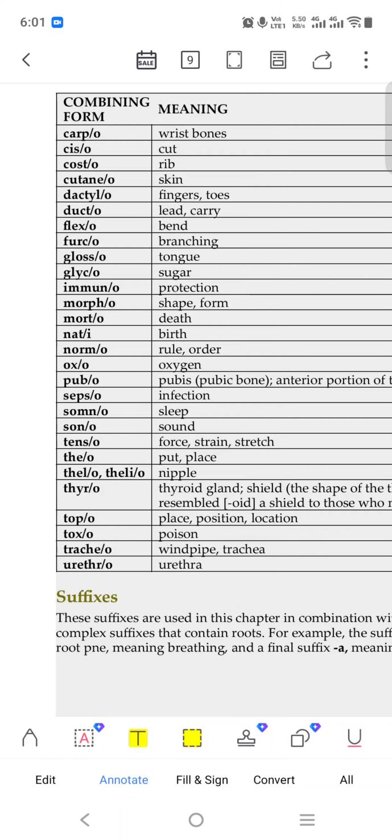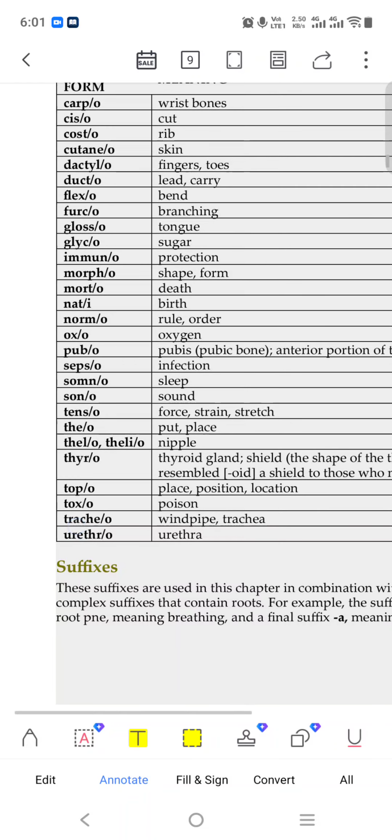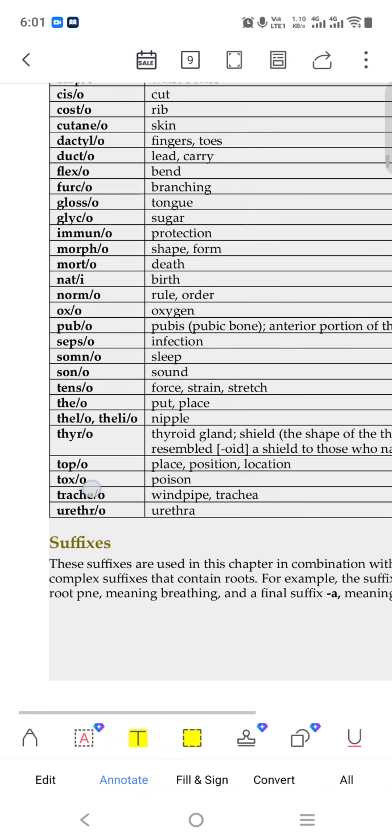Helio, like it is a nipple. So no need to see this much in this, but some of the words come up to identify. Whenever we pronounce a full word, this portion will come a little bit.